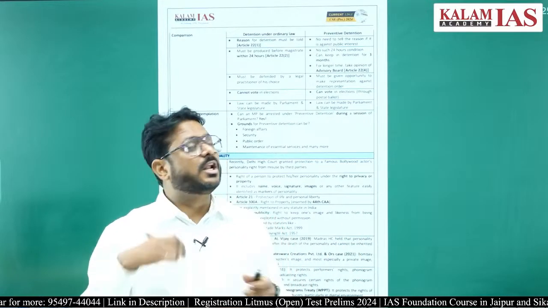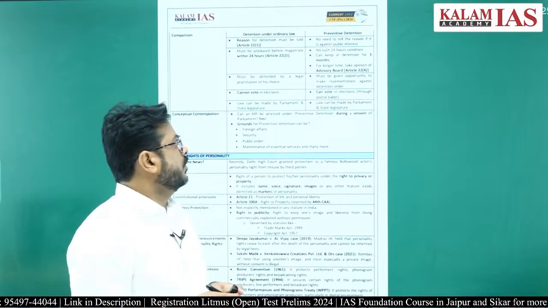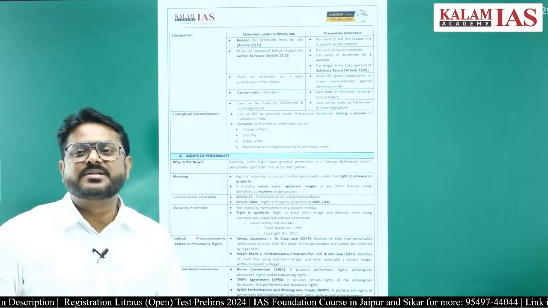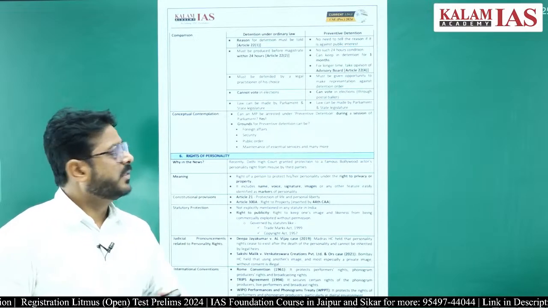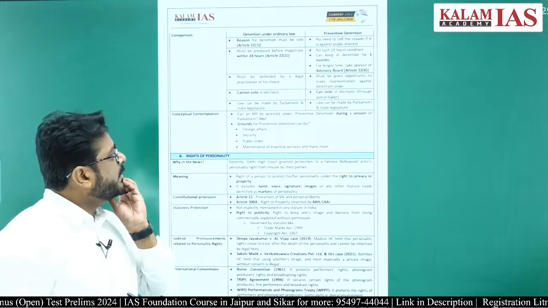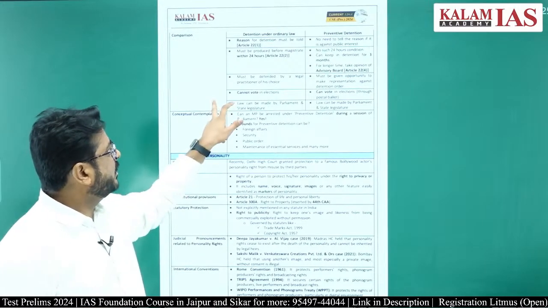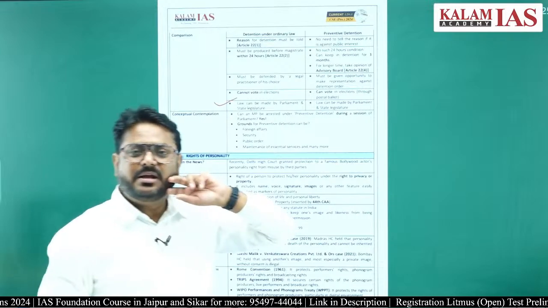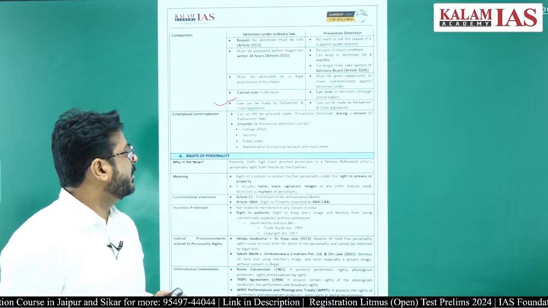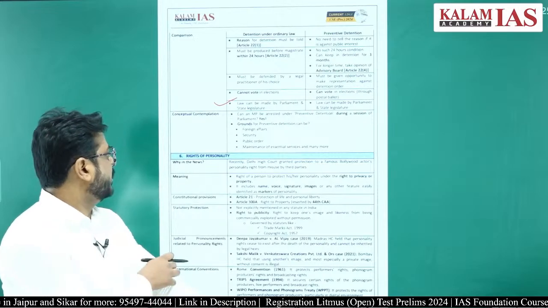Therefore, that person is allowed to vote also. In preventive detention, a person can vote through postal ballot. The law can be made by the Parliament or the state legislature in case of ordinary detention, and in case of preventive detention also the law can be made by the Parliament and the state legislature, right?